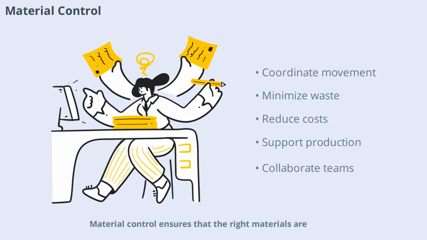Material control ensures that the right materials are delivered to the right place at the right time. This function coordinates the movement and storage of materials throughout the production process. Effective material control minimizes waste, reduces handling costs, and supports uninterrupted production. It requires close collaboration between purchasing, warehousing, and production teams.